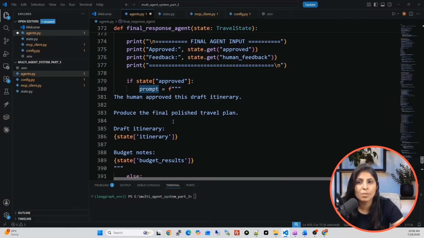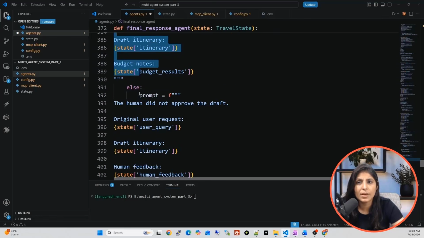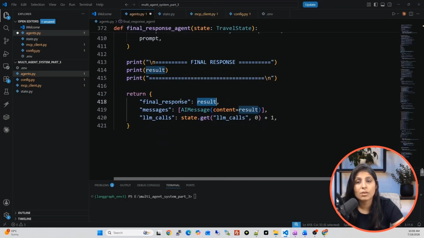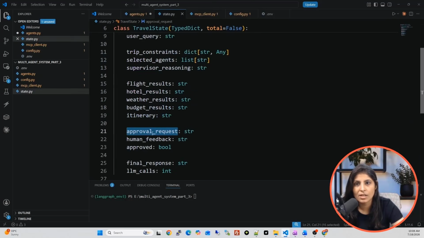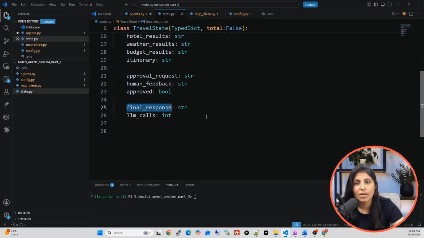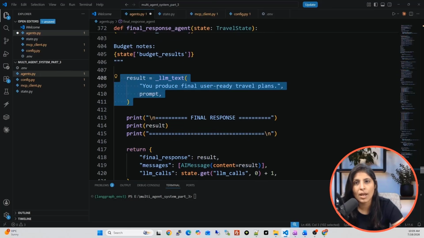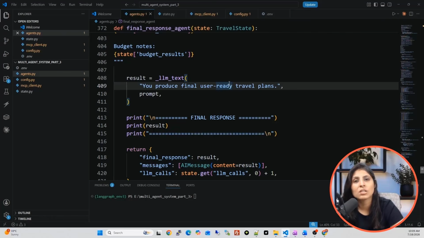Now on the basis of this condition, the LLM will be used. If state approved is true, then this prompt will be given to the LLM. Otherwise, this prompt will be given to the LLM. Then whatever the result is, it is stored in the result variable. That result we are updating in the final response key of state. See, in state, we have this final response key. And I've told you this final response key is storing the output of the final agent, so the final itinerary. So that we are updating. We are also updating the messages key with the output, and the LLM call count will be incremented because we have used the LLM. So these are the different agents which are needed.